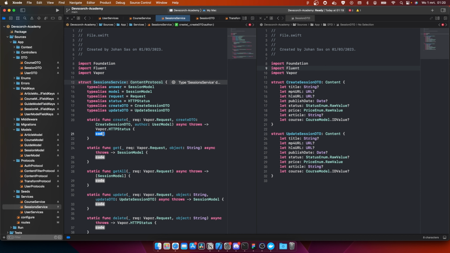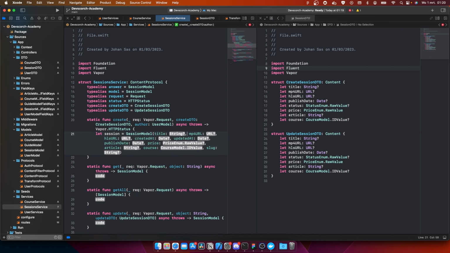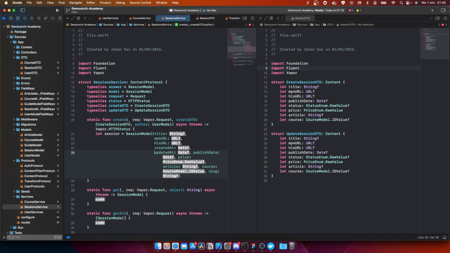So let's see. In the create we can do let session equals session model. Let's clean this up really quick before we fill this in. Okay.